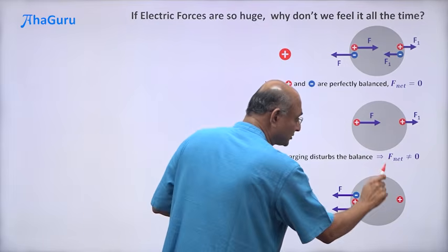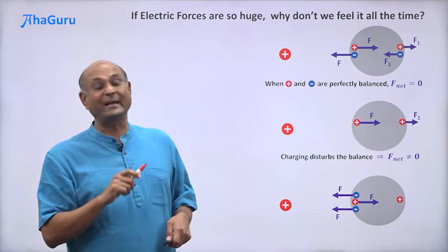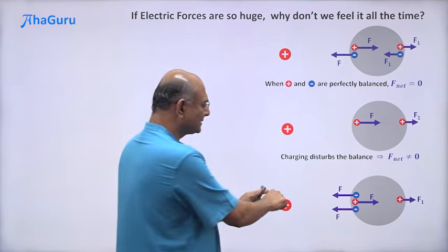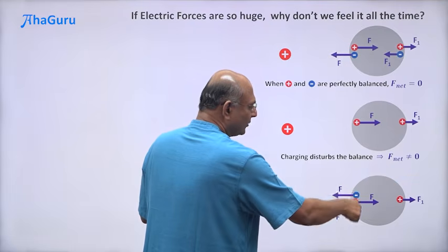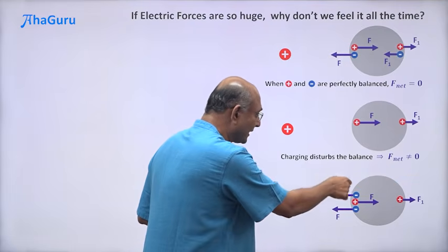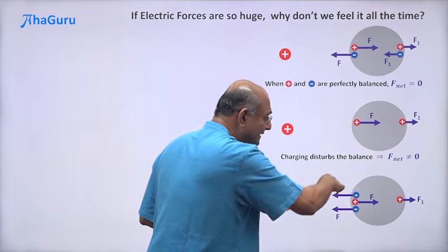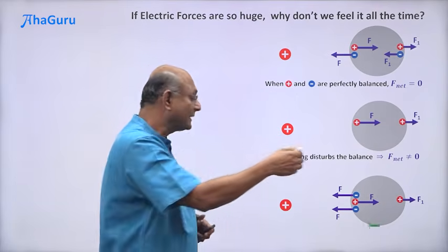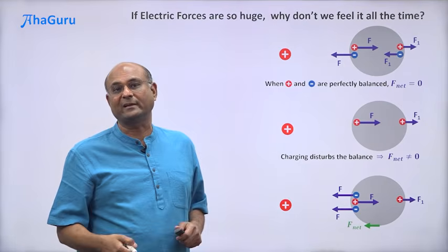But what about that plus? This plus is going to push that plus, but not with F. It is going to push with F1, a smaller force. Why? Because this distance is more. Right? Now you have a concentration of negative here and positive there. The negative is closer, so the net effect is bigger this way compared to that. And so F minus F1, that is the net force in this direction.